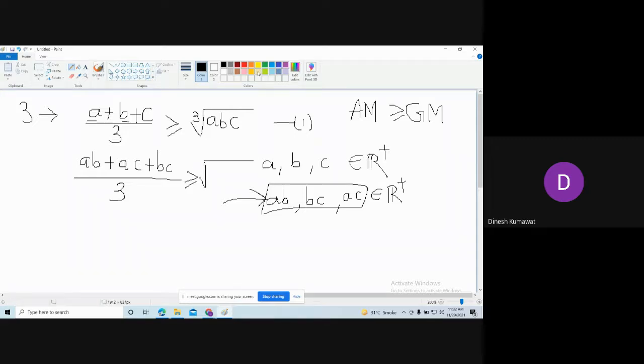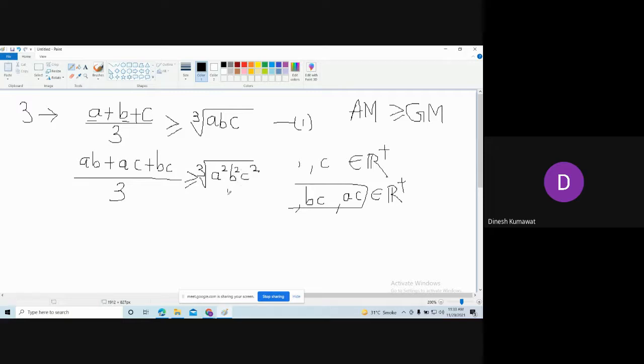We have A square, B square, C square under a cube root. So here we have the cube root of A square, B square, and C square.